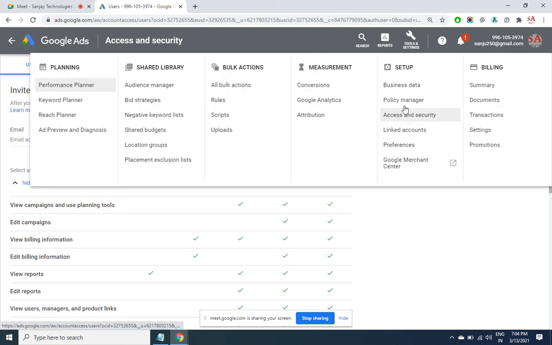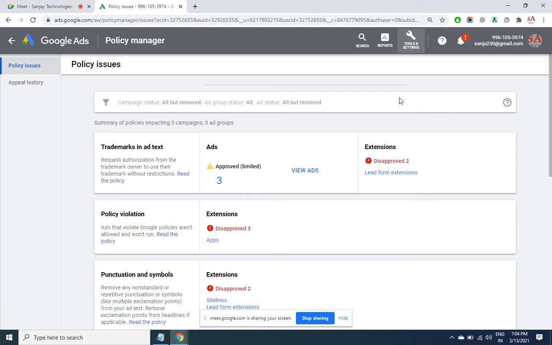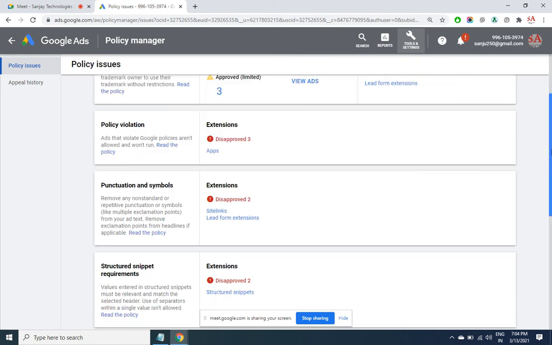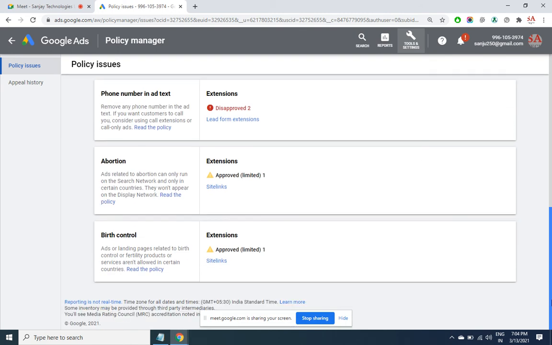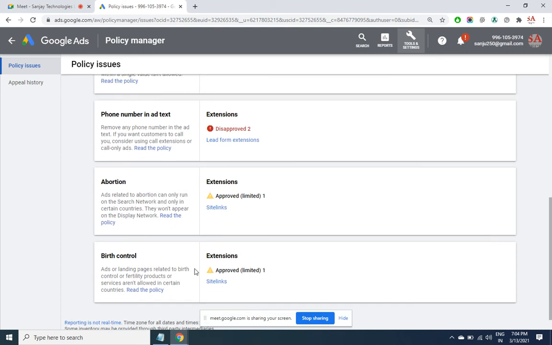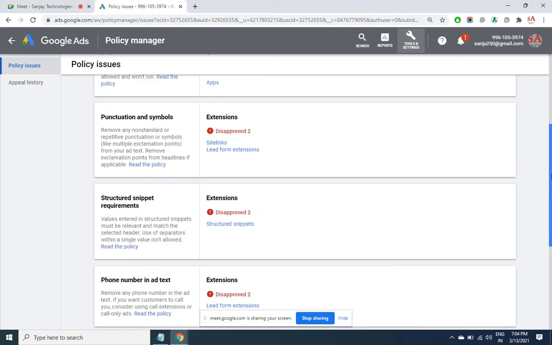So that's your access and security. Then policy manager: some predefined Google policies are there which you have accepted. Any ad which is violating those will be mentioned here, with why it is disapproved or approved. For example, ads or landing pages related to birth control or fertility products or services aren't allowed in certain countries. So in case you have put any ad, whether it is approved or rejected, you can see why.